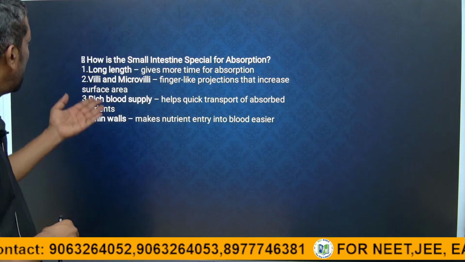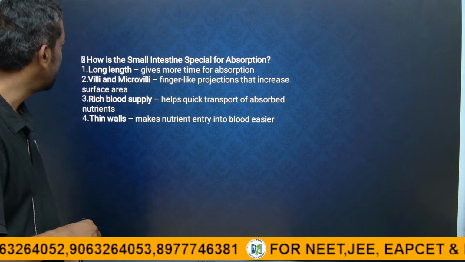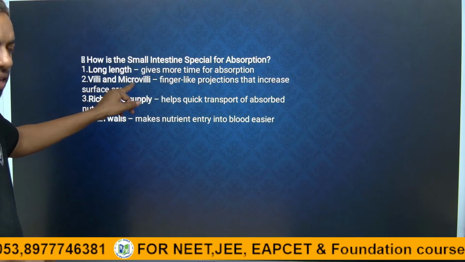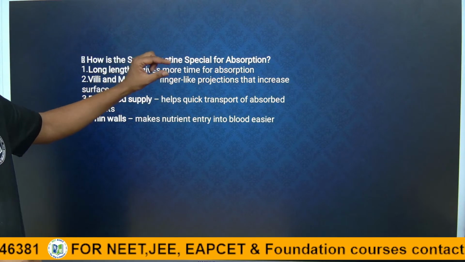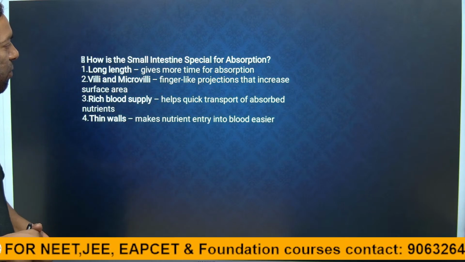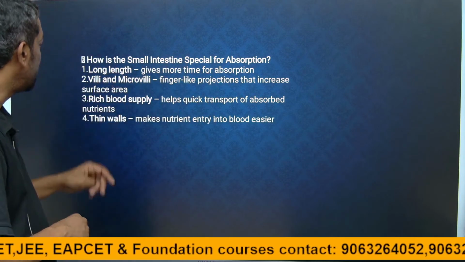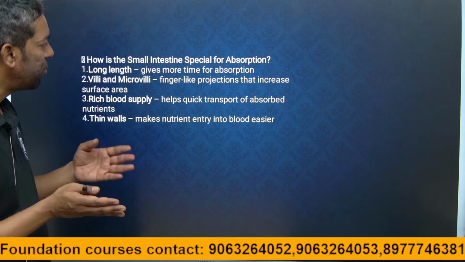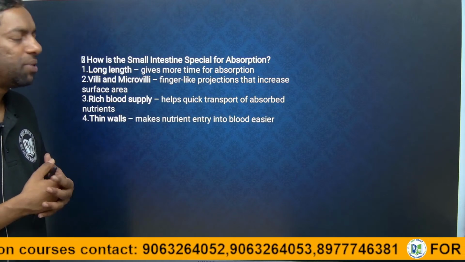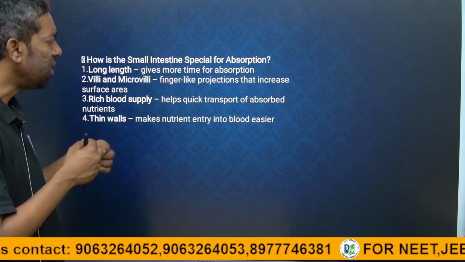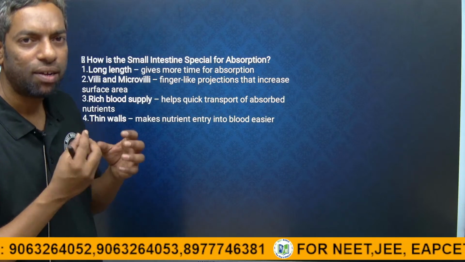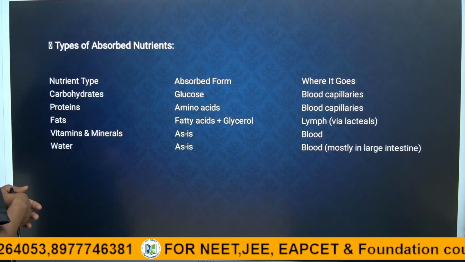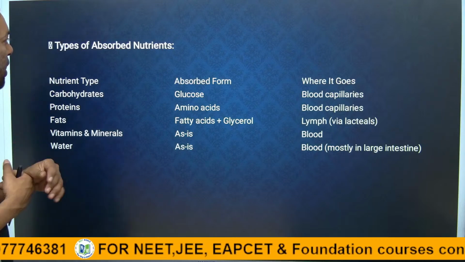How is the small intestine special for absorption? It has a long length. The wall of the small intestine is made up of microvilli, finger-like projections that increase the surface area for absorption. It has a rich blood supply, which is useful for absorbing food. The walls are very thin so the micro particles, the nutrient particles, can move easily.